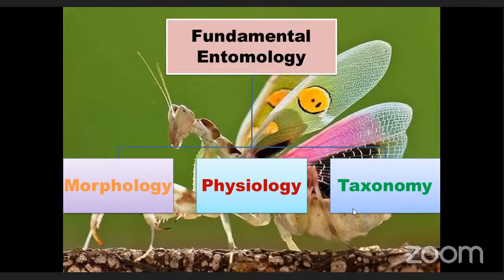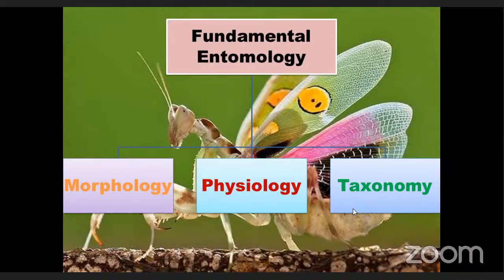Taxonomy means the science of classification. Taxonomy is defined as placing biological organisms or forms in order, or ordering of a large group of organisms based on certain characters into small groups.